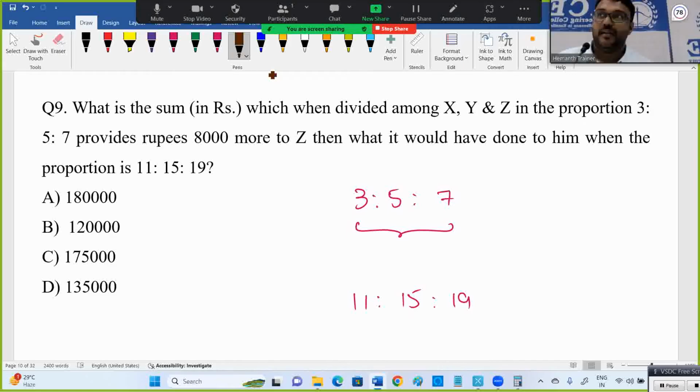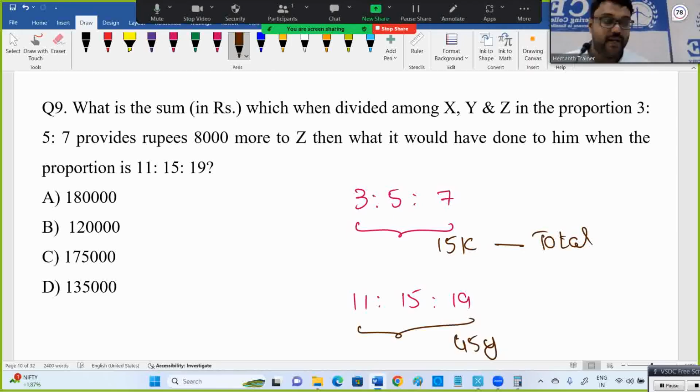What is all this together? 3 plus 5 plus 7, 15k. Let it be 15k. 3k, 5k, 7k. 15k is related to some amount, the total. Then adding this, 11 plus 15 plus 19, 45. But now don't use k. I used k above. Now it should be something like y. 45y. Both should be equal now.